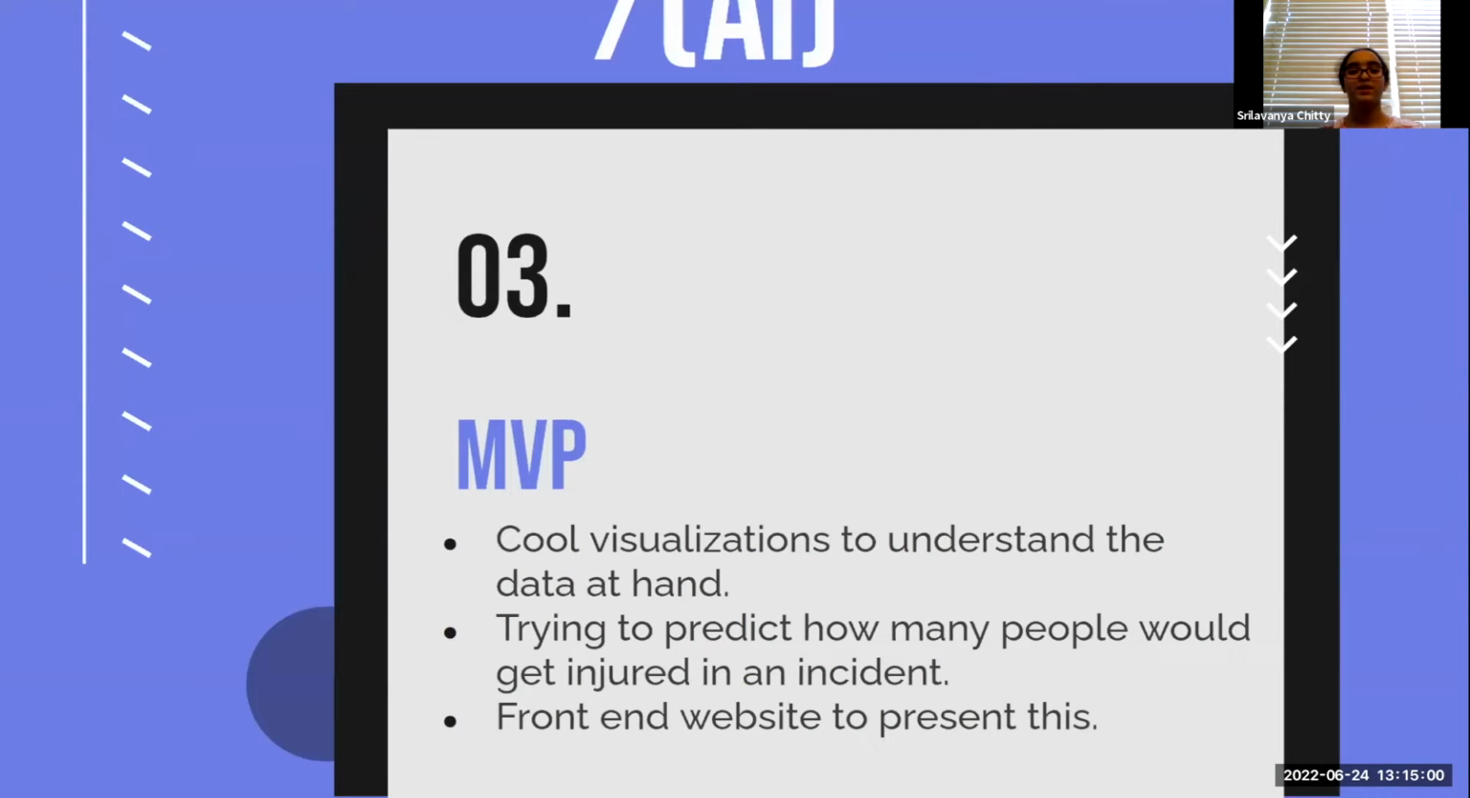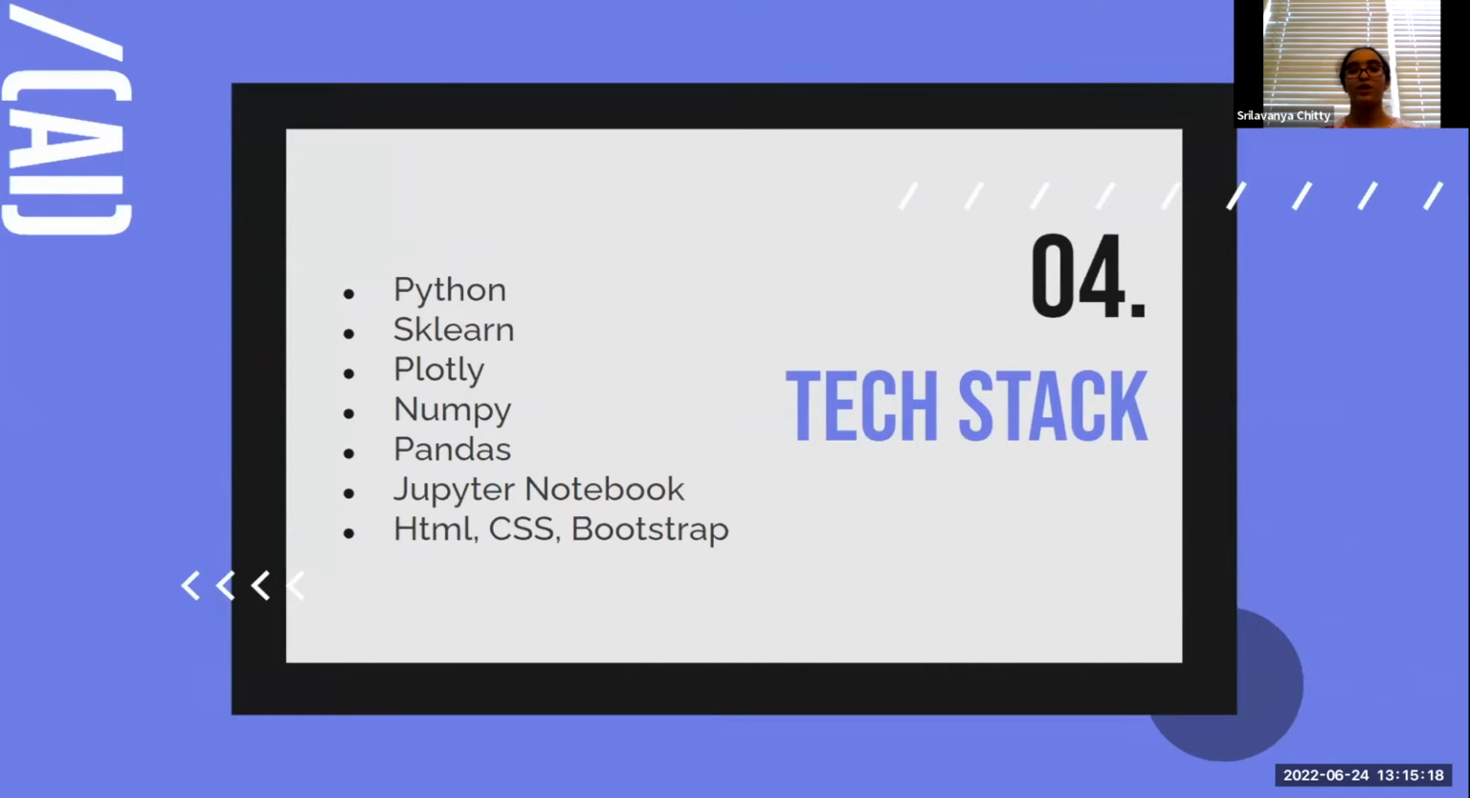Our MVP is that we wanted to have visualizations to help understand the data at hand, have a prediction feature that would help people know how many people would get injured in an incident, and create a front-end website to tie this all together and present this information. For our tech stack, we used Python, sklearn, Plotly, NumPy, Pandas, Jupyter Notebook, HTML, CSS, and Bootstrap.